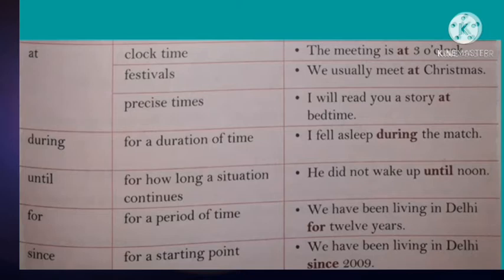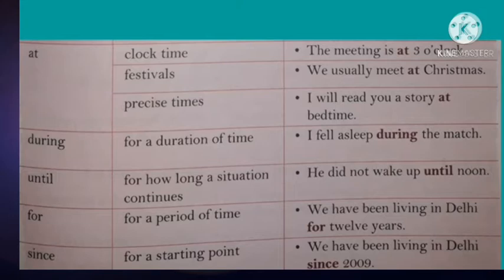During, for a duration of time. I fell asleep during the match. Until, for how long a situation continues. Example, he did not wake up until noon. For, we use for a period of time. Example, we have been living in Delhi for 12 years.